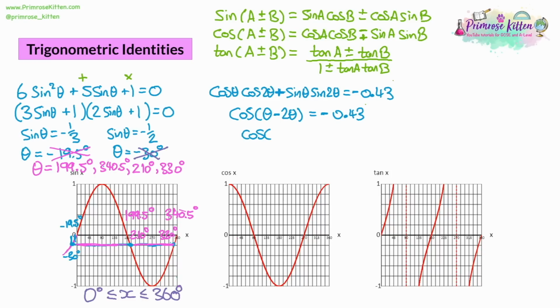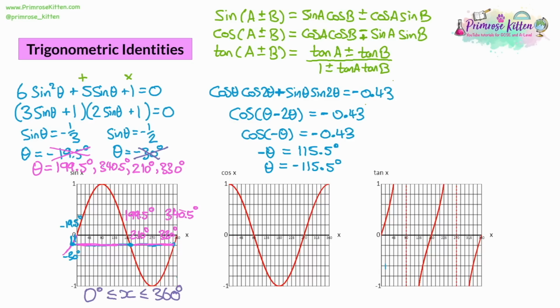We can actually do that sum. Theta take away 2 theta is going to give us negative theta, so it's 1 take away 2. Now we can do inverse cos to both sides to get negative theta. The inverse cos of negative 0.43 gives us 115.5 degrees. So if that's negative theta, then positive theta is going to be the opposite of that, which is negative 115.5 degrees. And so that is our first answer. Now, again, it's a negative and it's not going to fit on our graph.